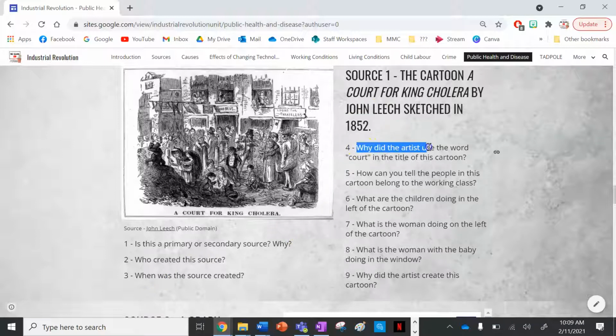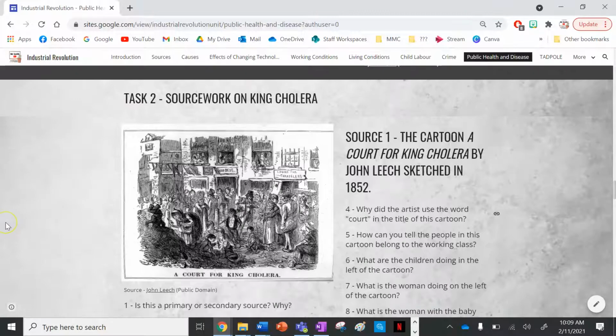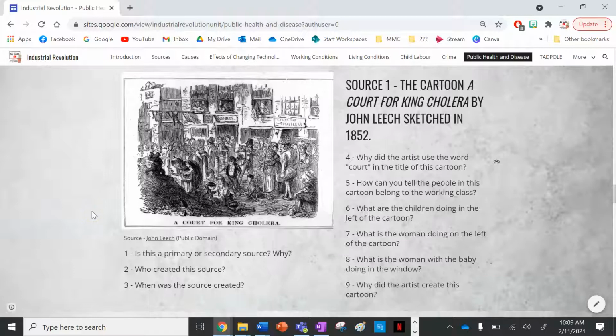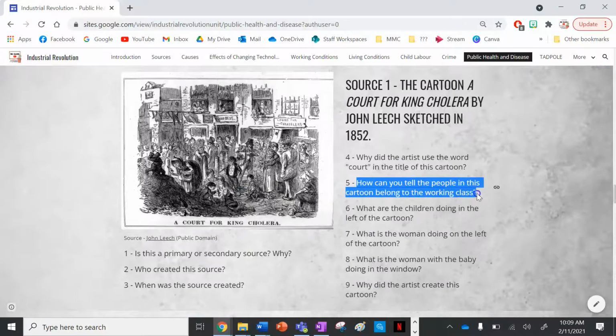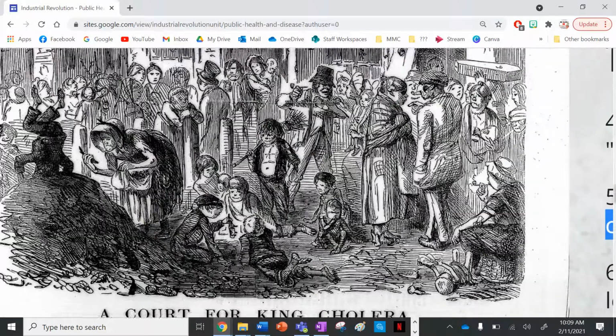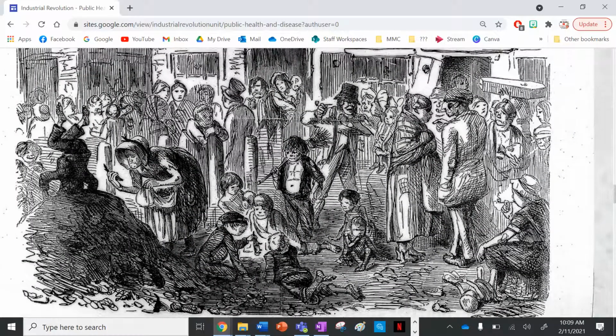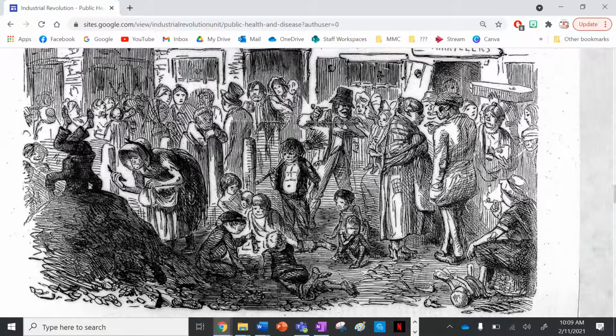Number 4, why did the artist use the word court in the title of this cartoon? We know they called it King Cholera, and a court is a place where you go and meet the king or queen. So the artist is saying this is the place where you'll find your king, or where you'll find cholera. Number 5, how can you tell the people in this cartoon belong to the working class? If you look at their extremely poor and dirty clothing, you can see that they belong to the working class.